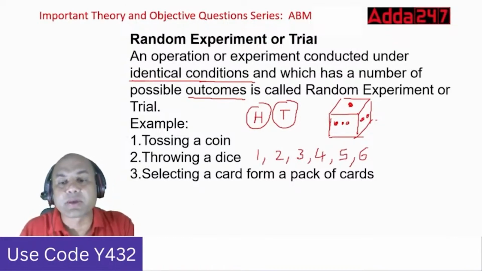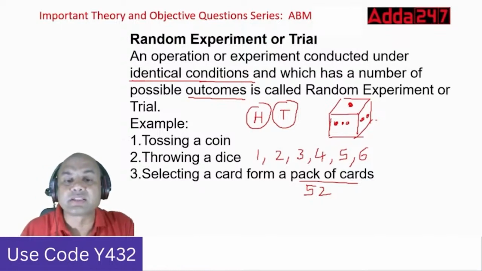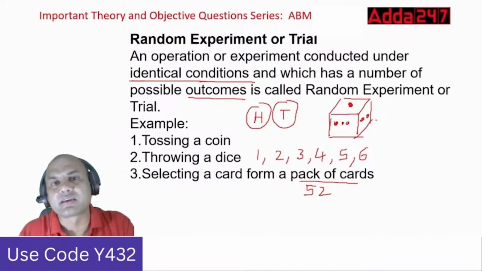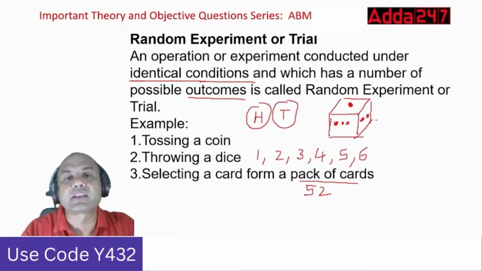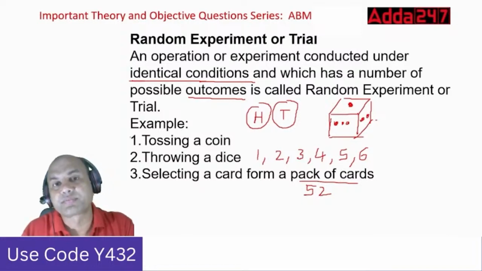Selecting a card from a pack of cards means what? Again, look at this. From a pack of cards, how many cards are there? There are 52 cards. We don't consider the joker in considerations, right? So selecting a card means I can select any card. If I select any card, it can be any one of those 52. So what am I doing? Under this, look at this, identical conditions again.